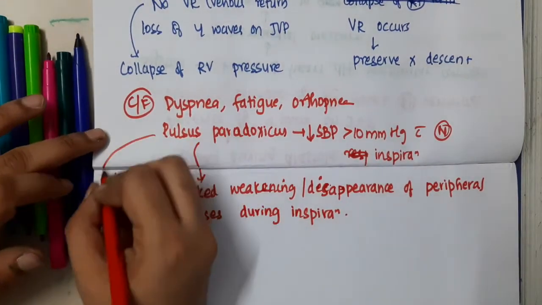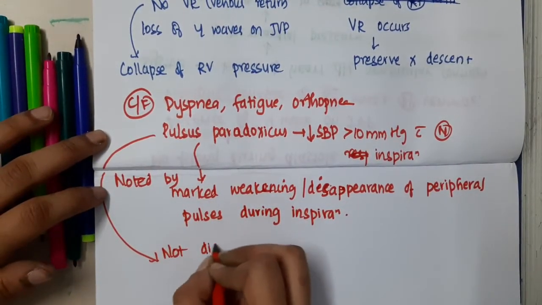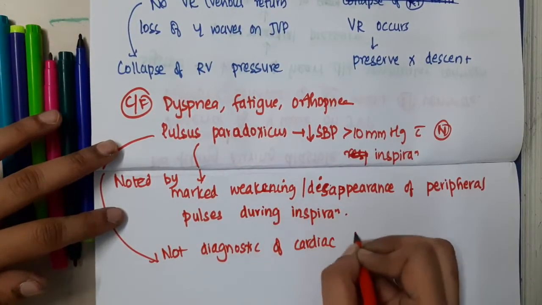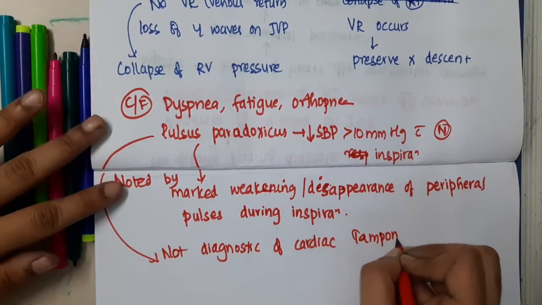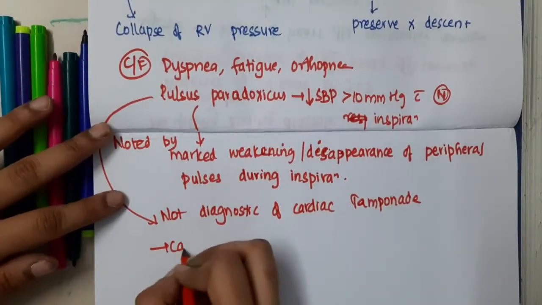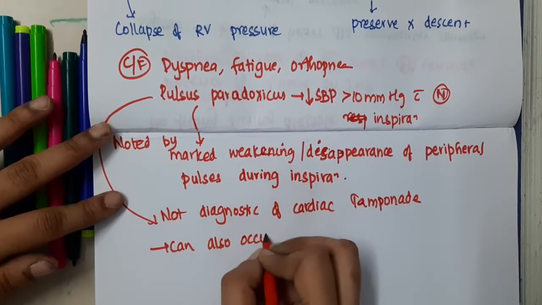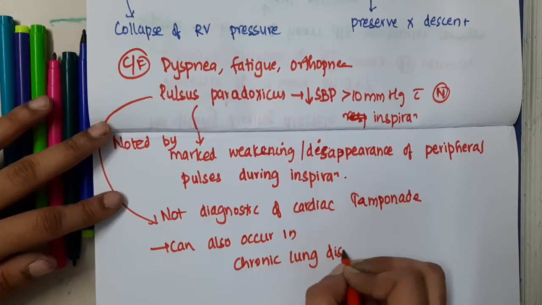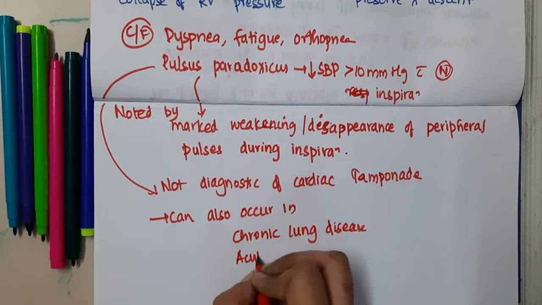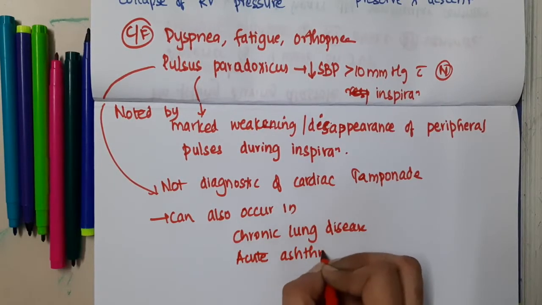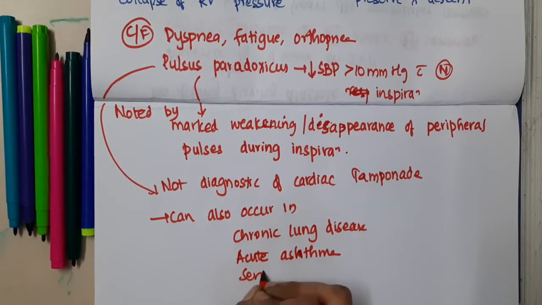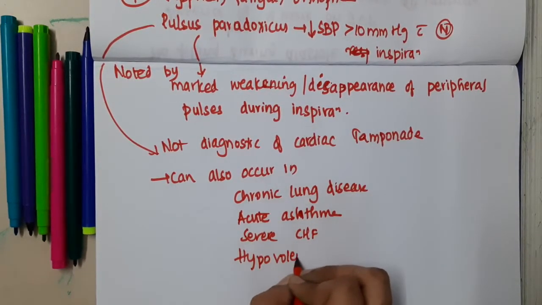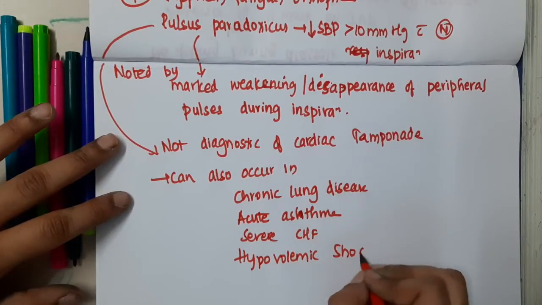This pulsus paradoxus is actually not diagnostic of cardiac tamponade, because there are many diseases which have pulsus paradoxus. It can occur in chronic lung disease, acute asthma, severe congestive heart failure and in cases of hypovolemic shock. So where is pulsus paradoxus absent?